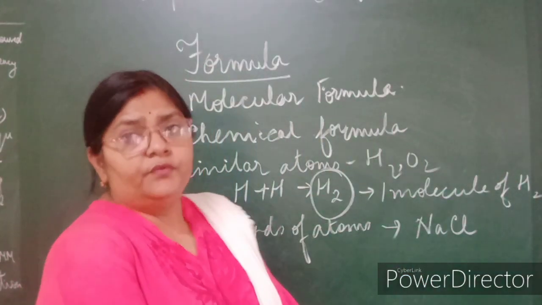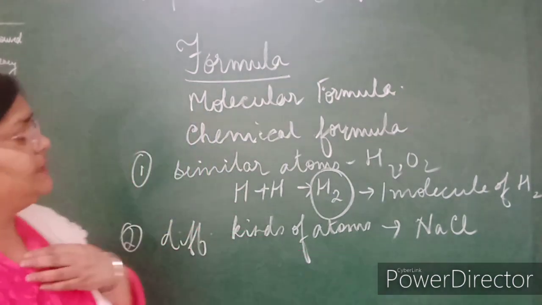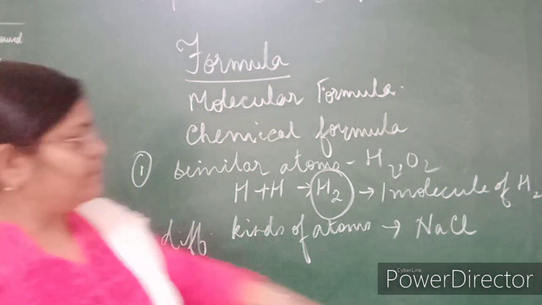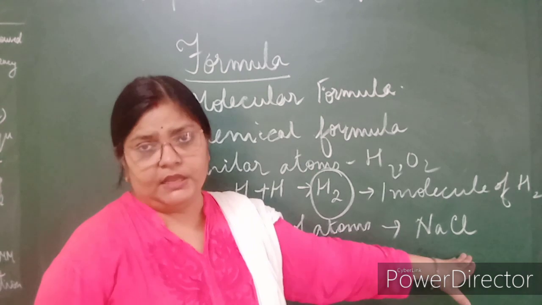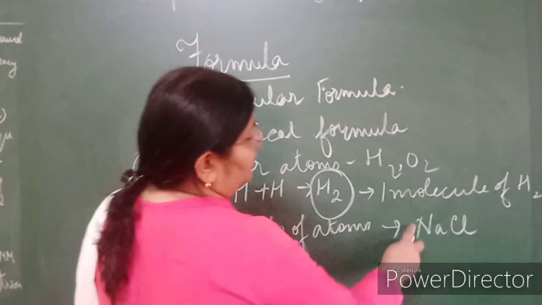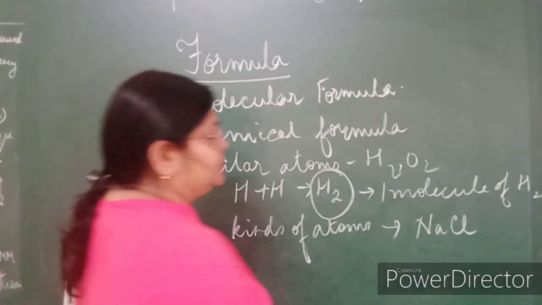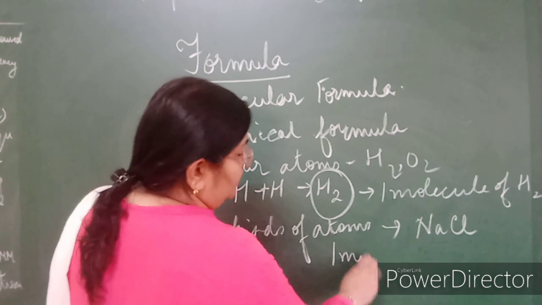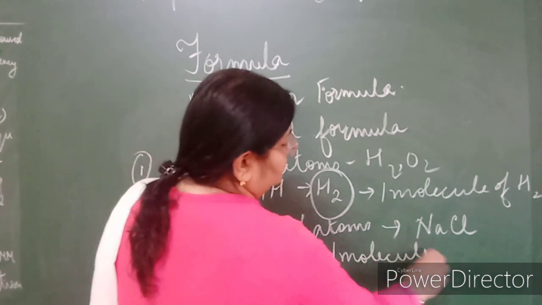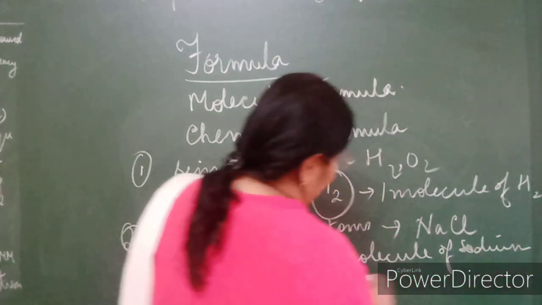So it is made up of two elements, sodium and chlorine, and it is represented by the molecular formula Na and Cl. Now this total forms how many molecules? What number is there in front? Nothing is there means 1. So this shows one molecule of sodium chloride.